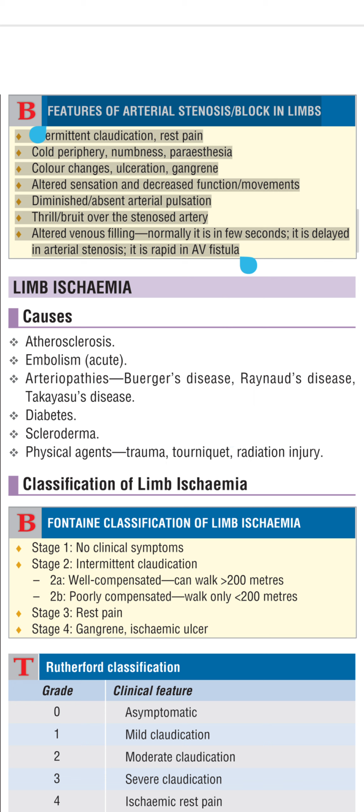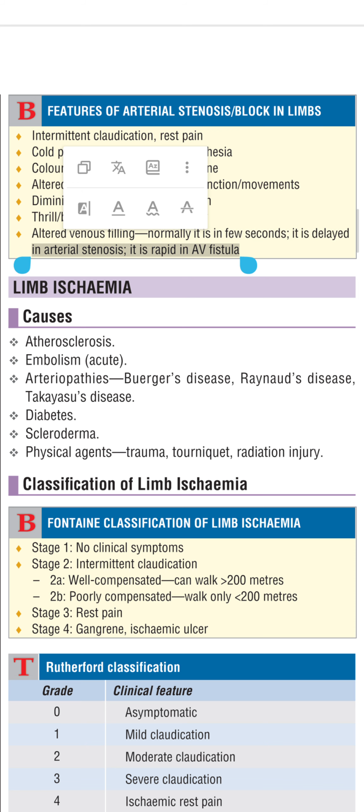Features of arterial stenosis, block in limbs: intermittent claudication, rest pain; cold periphery, numbness, paresthesia; color changes, ulceration, gangrene; altered sensation and decreased function, movements; diminished or absent arterial pulsation; thrill and bruit over the stenosed artery; altered venous filling, normally it is in a few seconds, it is delayed in arterial stenosis, and rapid in AV fistula.